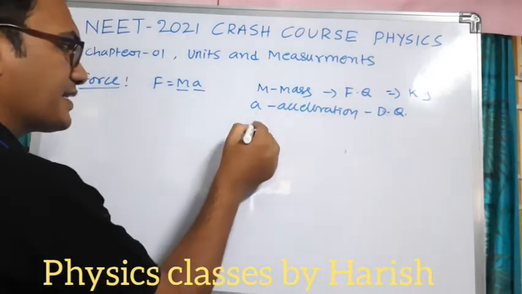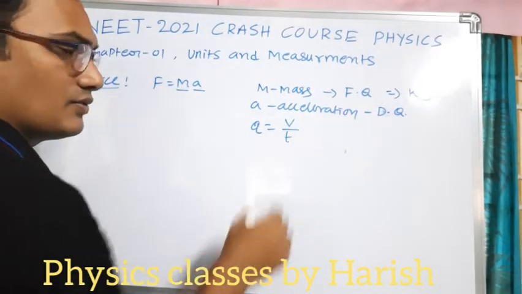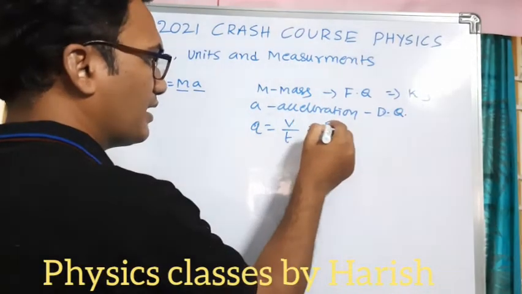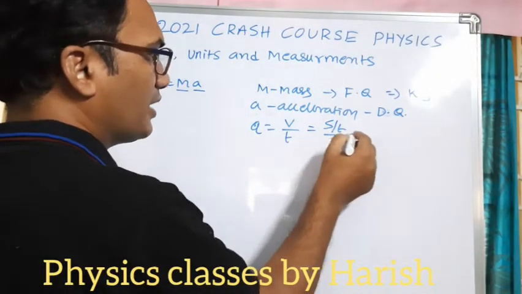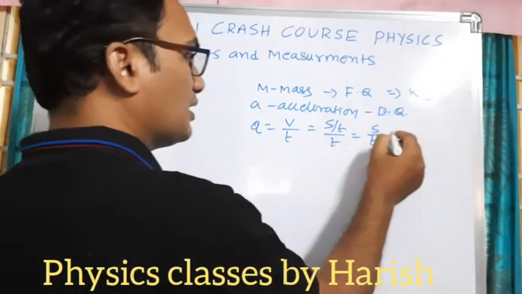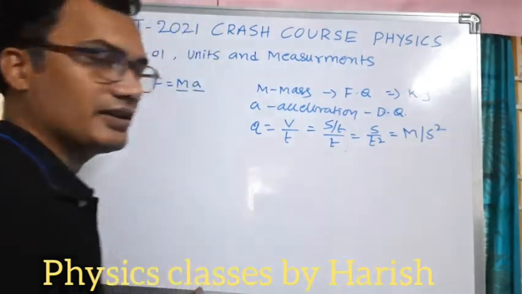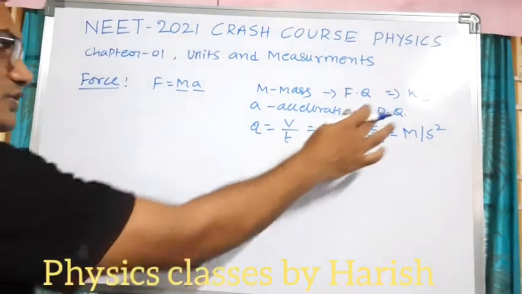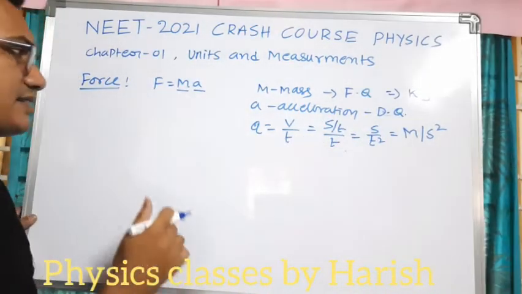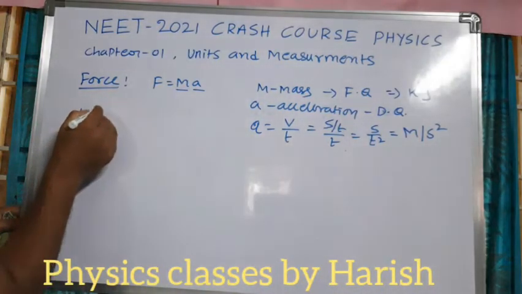And derived quantity acceleration is equal to rate of change of velocity. Velocity is nothing but displacement divided by time. So this will be s divided by t square. We can write meter per second square. Substituting this unit of mass and unit of acceleration here, the unit of force